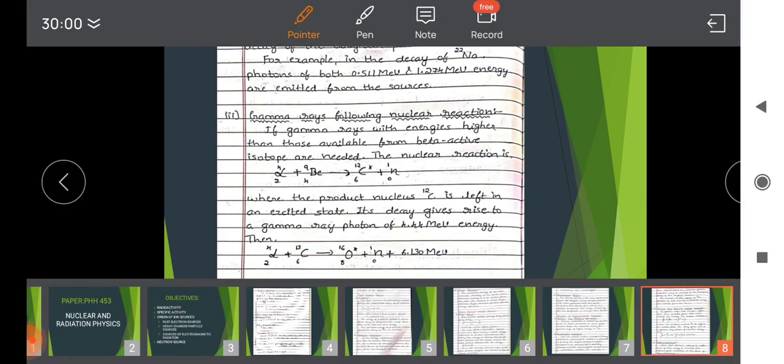Here again, the excited state of carbon with atomic number 6 and mass number 13 combines with the alpha particle, then it produces the product nucleus oxygen with atomic number 8 and mass number 16, which is in the excited state, with the liberation of a neutron, with gamma energy of the order of 6.130 mega electron volt, which is about the gamma rays which follow the nuclear reaction.